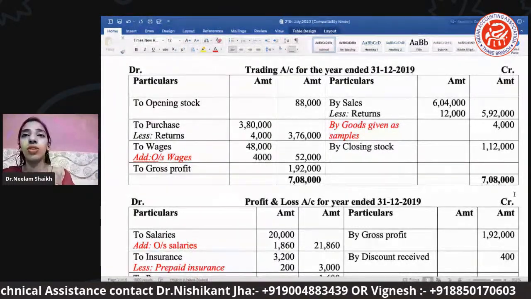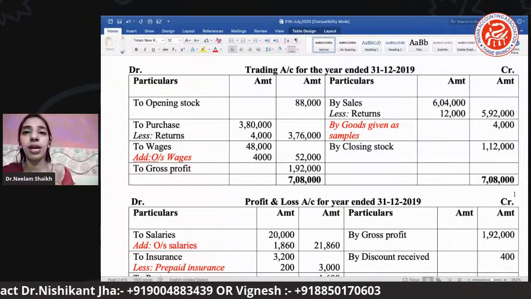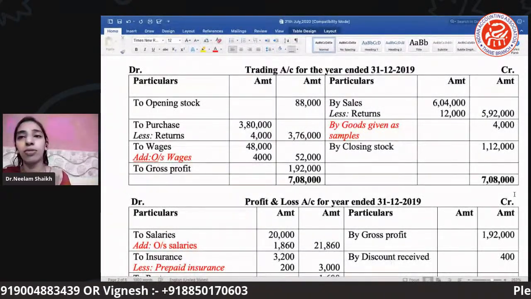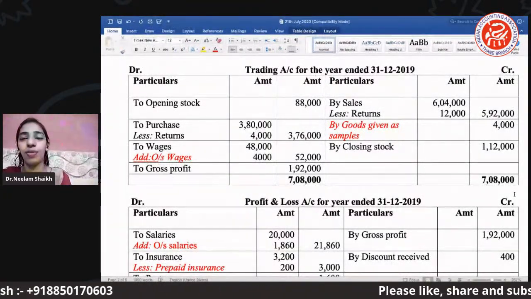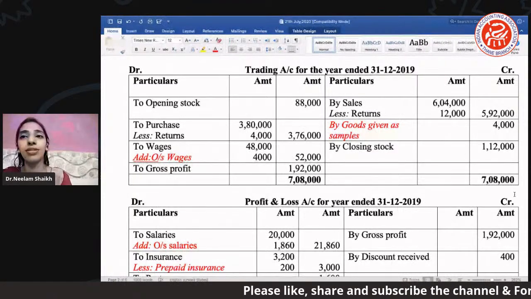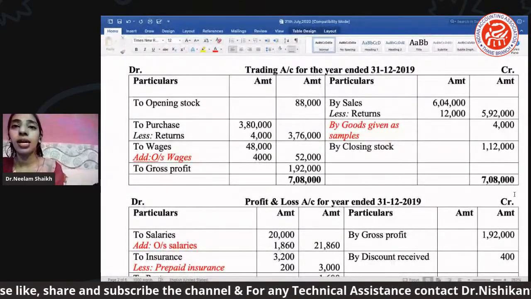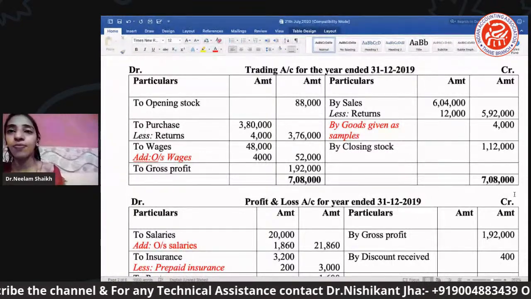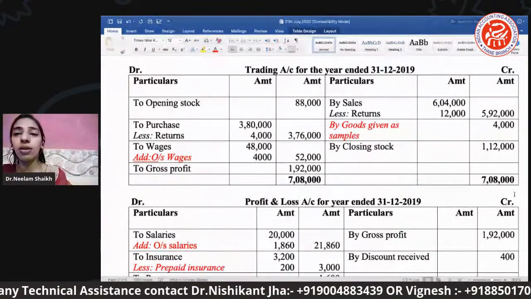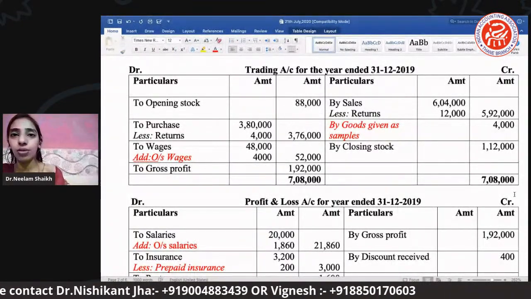Again, this closing stock, when we go to the balance sheet, you will find on the asset side we are posting this closing stock there also. Why? Because of the two effects. At the end, in the balance sheet we will also come to know how much stock is left in the balance sheet statement.